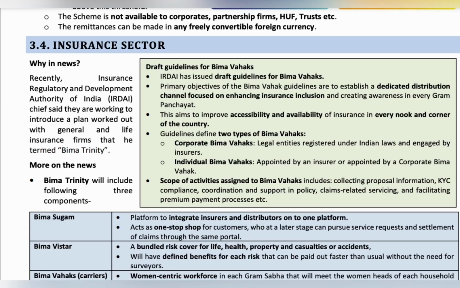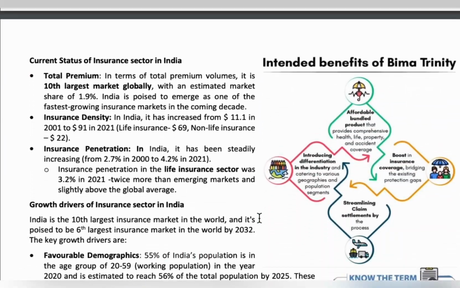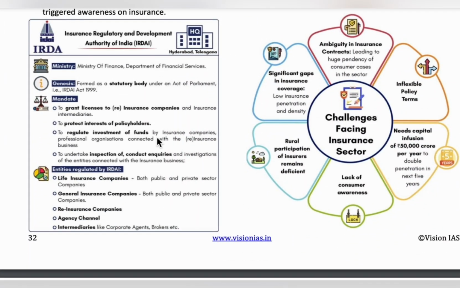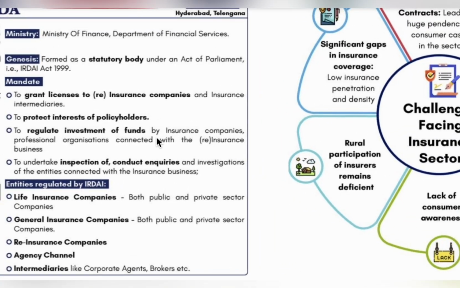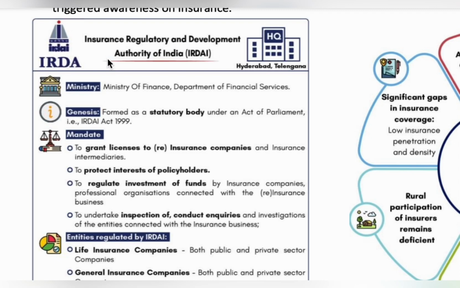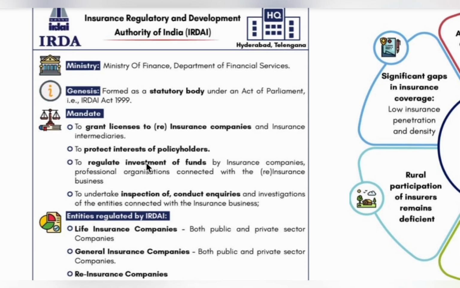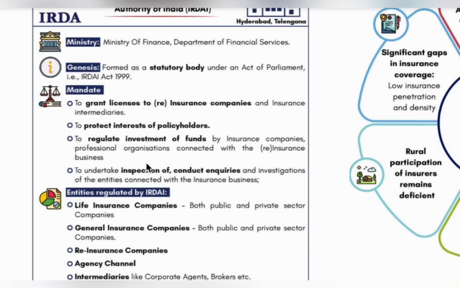The topic is the insurance sector. The official body which regulates insurance companies and other insurance intermediaries is the Insurance Regulatory and Development Authority of India, IRDAI. This body was formed under the IRDAI Act of 1999 as a statutory body. It gives licenses to insurance companies, protects the interests of policy holders, and regulates the investments made with the funds of insurance companies.